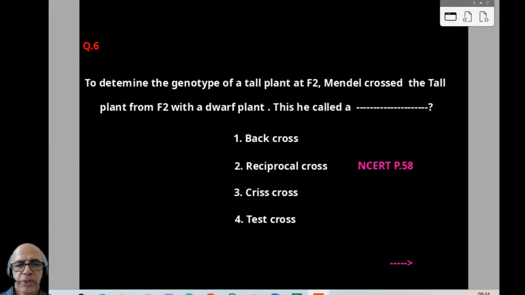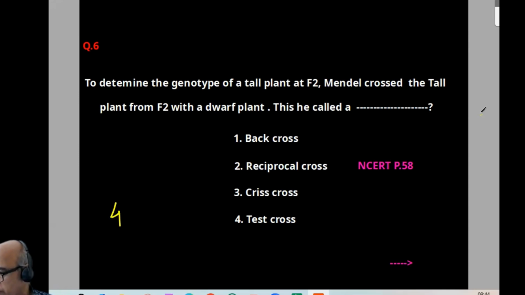So when we come to question number 6, to determine the genotype of a tall plant at F2 in Mendel's cross, the tall plant from F2 is crossed with a dwarf plant. This is called a test cross. That is NCERT, page number 58. So the option is 4. That is the correct definition given by Mendel.